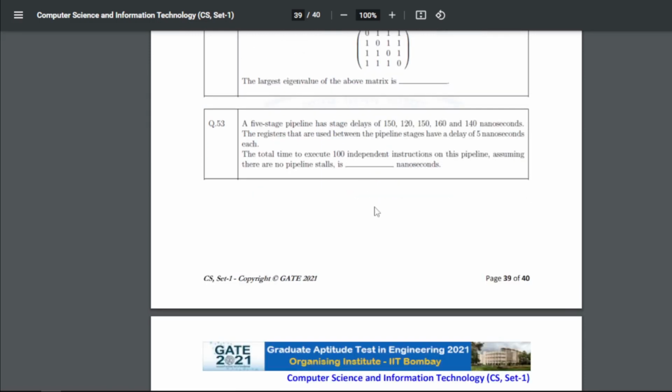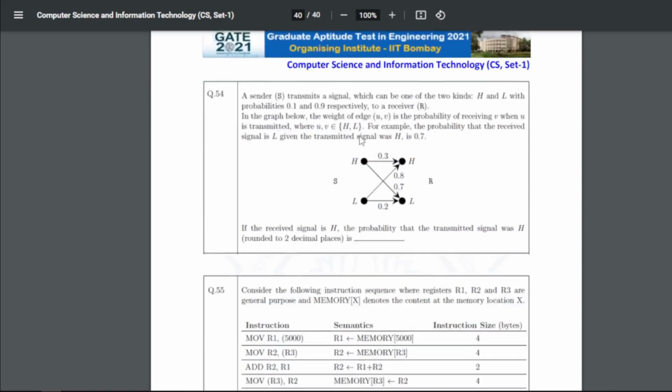Question 53 is a 5-stage pipeline that has a stage delay of 1 nanosecond, and the registers used between the pipeline stages have a delay of 5 nanoseconds each. The total time to execute 100 independent instructions on this pipeline, assuming there are no pipeline stalls, is, so for 53 the answer is 17160 nanoseconds.